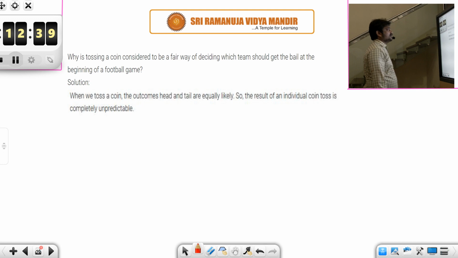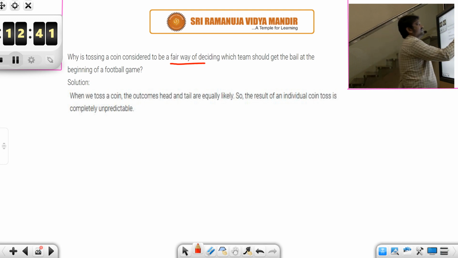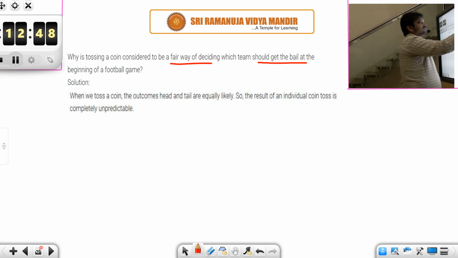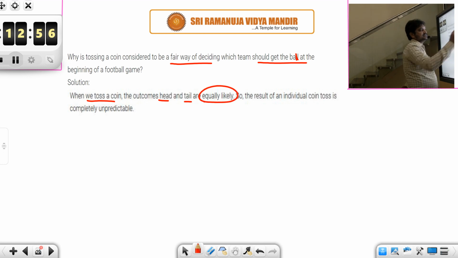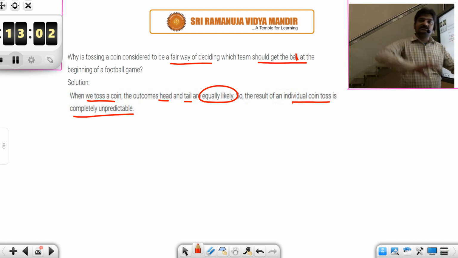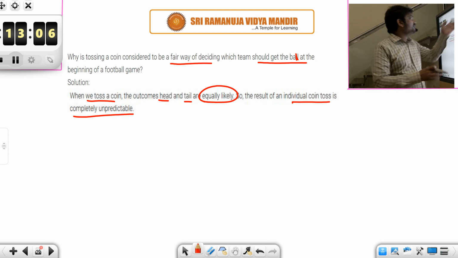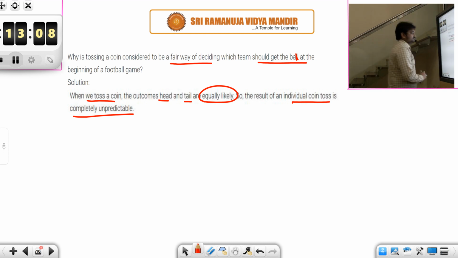Why is tossing a coin considered to be a fair way of deciding which team should get the ball at the beginning of a football game? Because when we toss a coin, the outcomes head and tail are equally likely. So the result of an individual coin toss is completely unpredictable. Since both head and tail have fair chances, they go with tossing a coin.